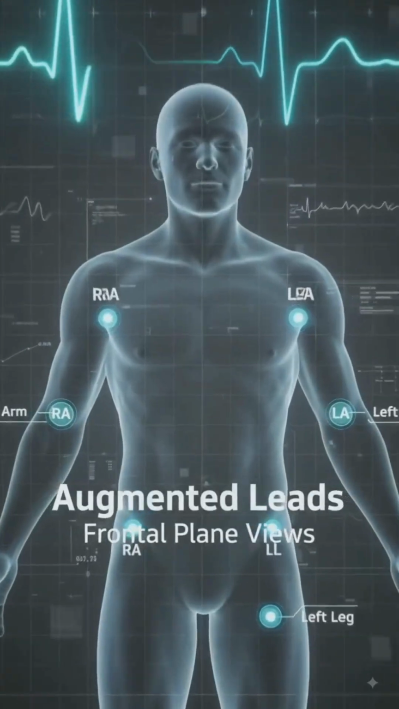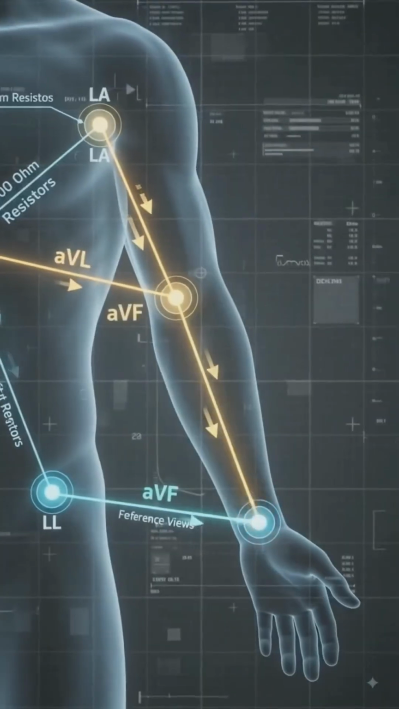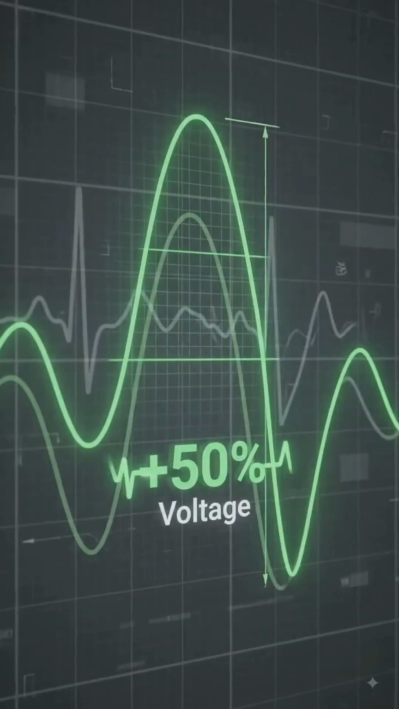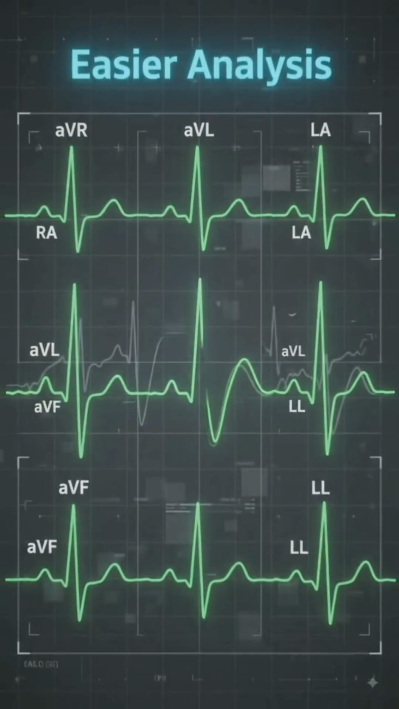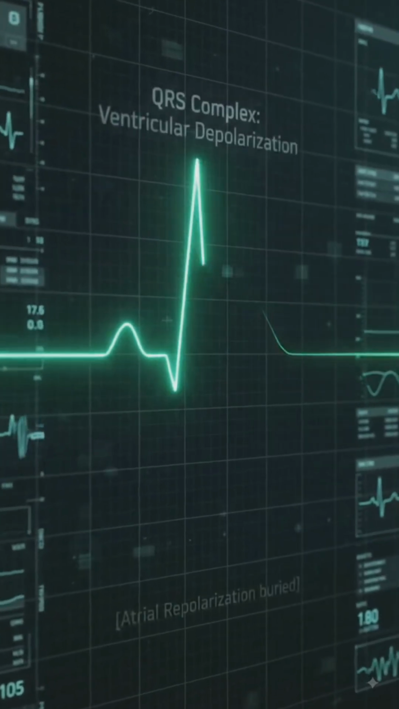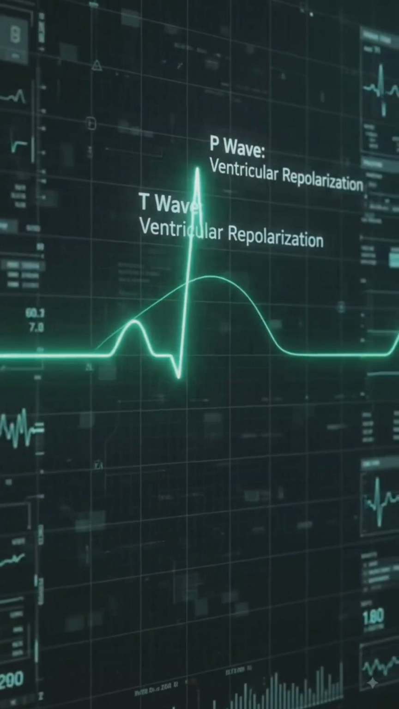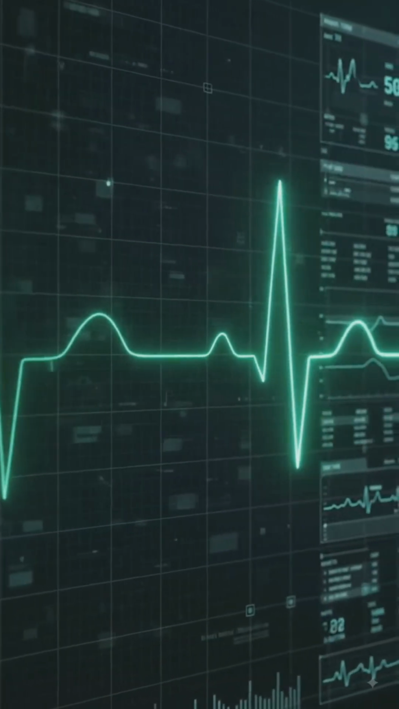To gain more views, 3 augmented leads are used. aVR, aVL and aVF complete the frontal plane. This increases the signal's voltage by 50%, making waves easier to analyze. A normal heartbeat produces a characteristic wave pattern. The P wave represents atrial depolarization, the QRS complex ventricular depolarization. The T wave represents repolarization of the ventricles.